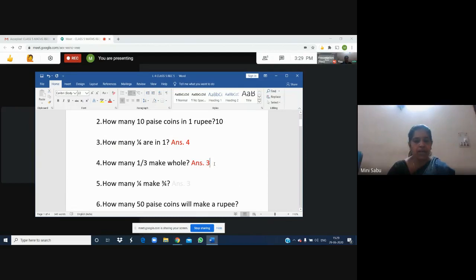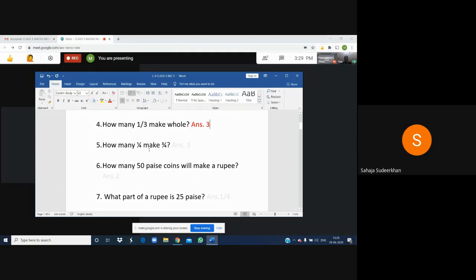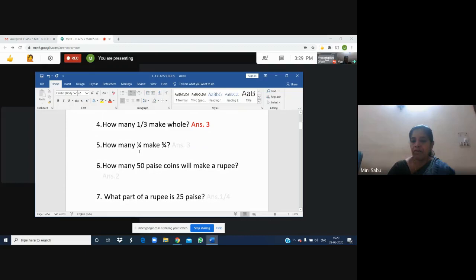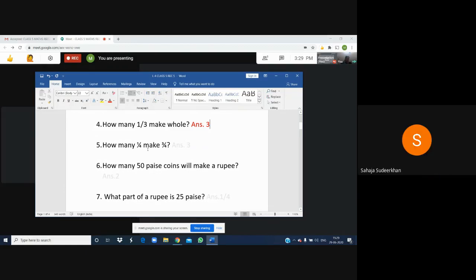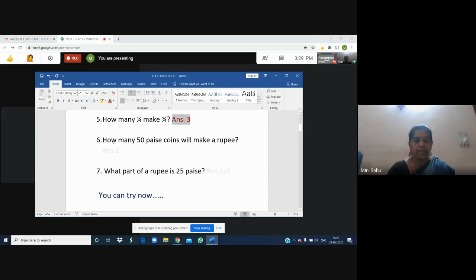Then next is how many 1/4 make 3/4? How many 1/4 is there? You can think in the form of adding like fractions. 1/4 plus 1/4 is 2/4. If you add one more 1/4, you will get 3/4. So how many 1/4 are there? 3 are there.